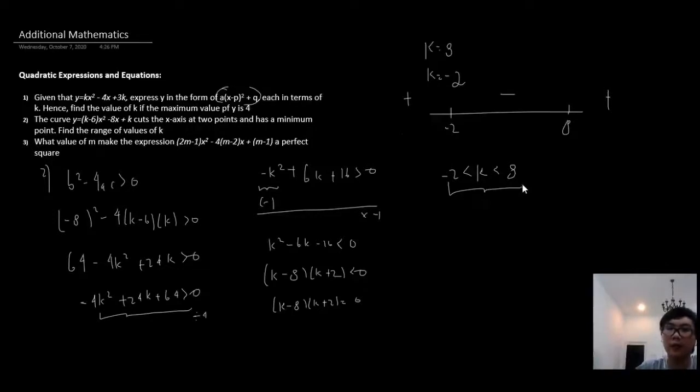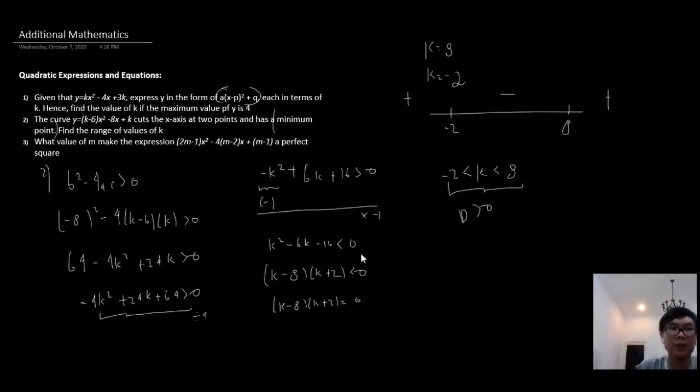Now if we leave it here, we're only partially correct. We solved the fact that it intersects the x-axis at 2 points, so the discriminant is greater than 0. But if you stop there, it means you forgot to take into account that it has a minimum point. Like I said earlier in this video, if a function has a minimum point, the coefficient in front of x squared must be positive, greater than 0.